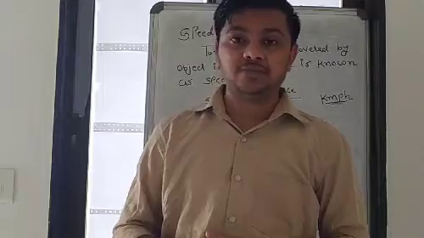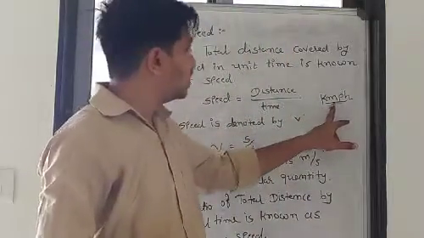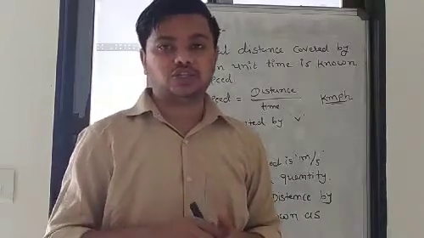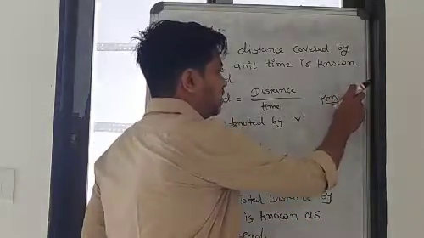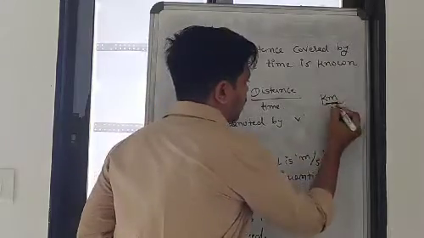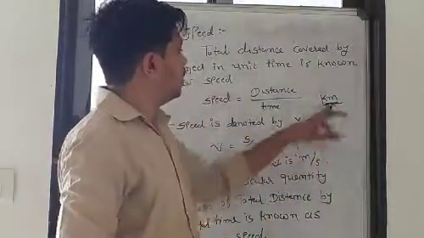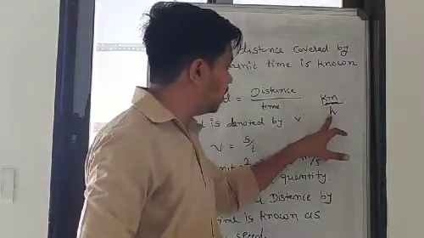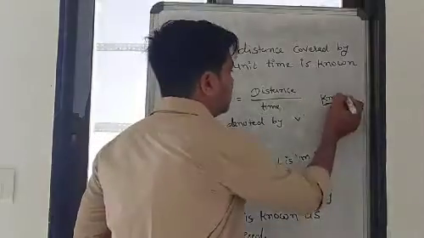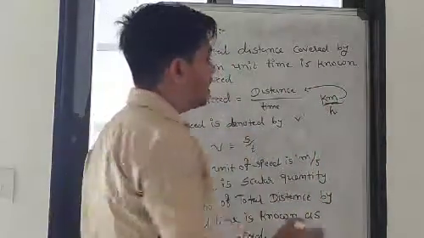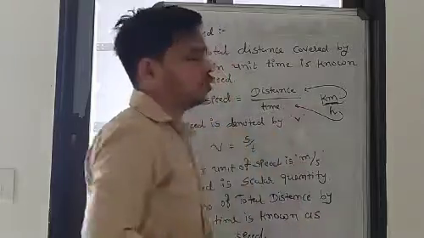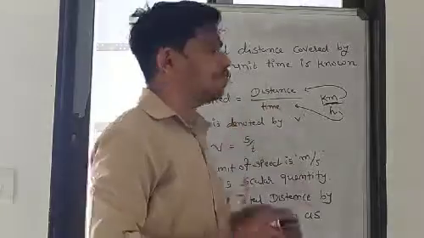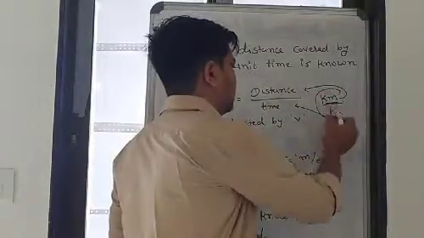So like that you can say that kilometer per hour is a unit of speed. In 1 hour you have covered some distance. So according to it, per hour means hour should be in the denominator, right? As a numerator there is kilometer and as denominator hour. Kilometer per hour. So kilometer is the unit of distance, while hour is the unit of time. So we can say that speed is equal to distance by time.